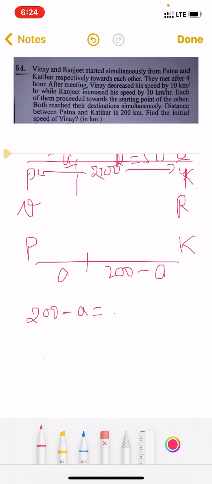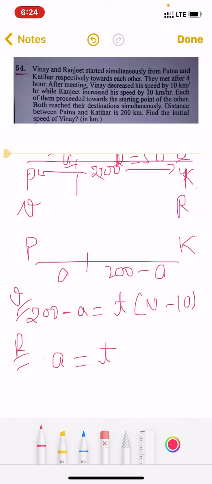Say he took T time and his speed will now be, initially it was V but now he has decreased his speed. The question says Vinay decreases speed by 10, so this speed will be V minus 10. And for Ranjit, this is for Vinay. For Ranjit, he will be walking A distance and the time will be same because they reach simultaneously, but his speed has increased and that has become K plus 10.